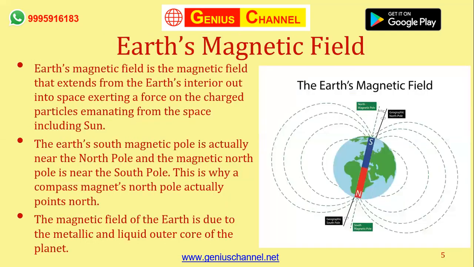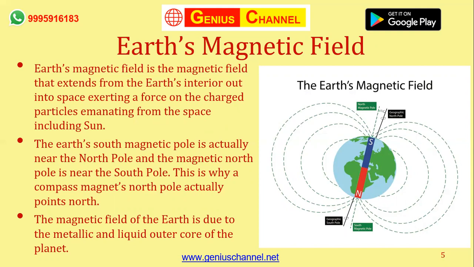Okay, so moving further, what is Earth's magnetic field? When you look at the definition, I said it's just an introduction, so you would not have understood anything from there, because we talk about two important things there. One is the Van Allen radiation belt, and the other one is Earth's magnetic field. Until you have a clear understanding of these two terms, there is no point in understanding what the South Atlantic Anomaly is. So let's understand what Earth's magnetic field is.